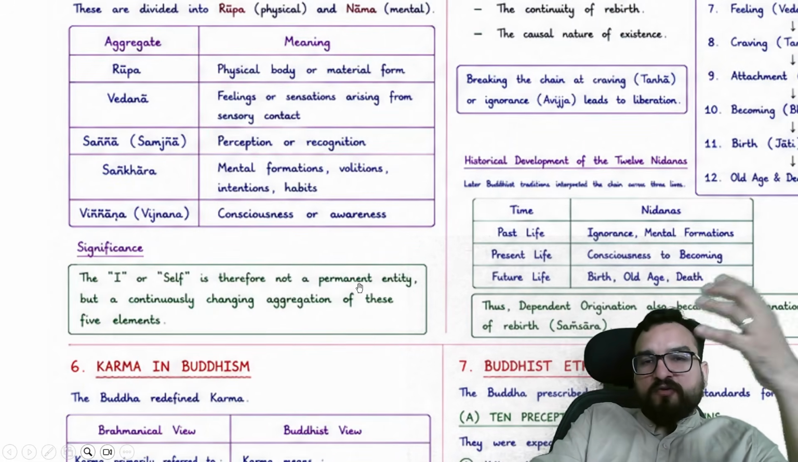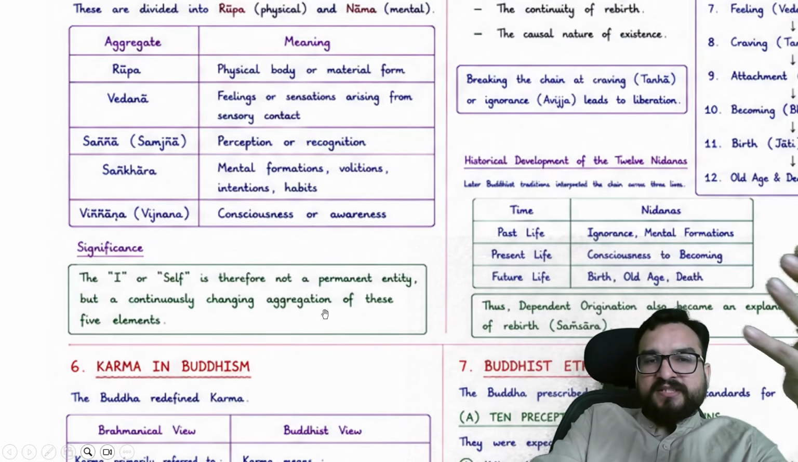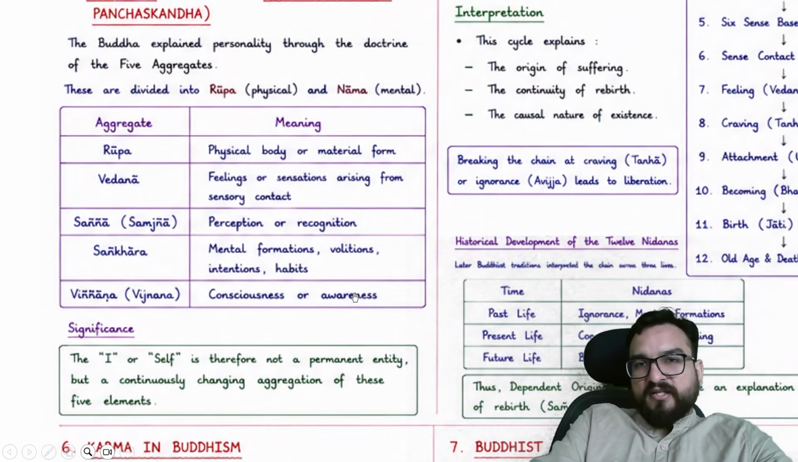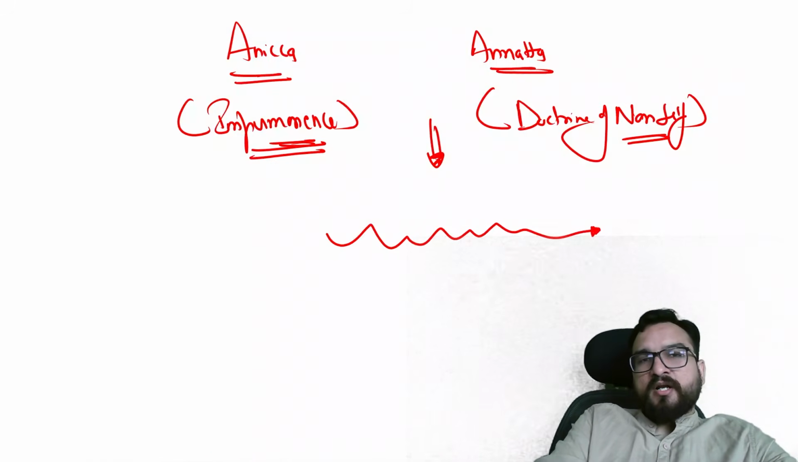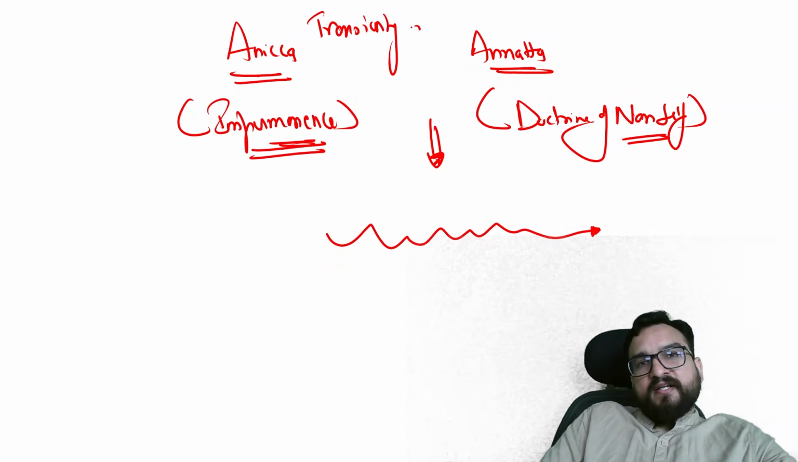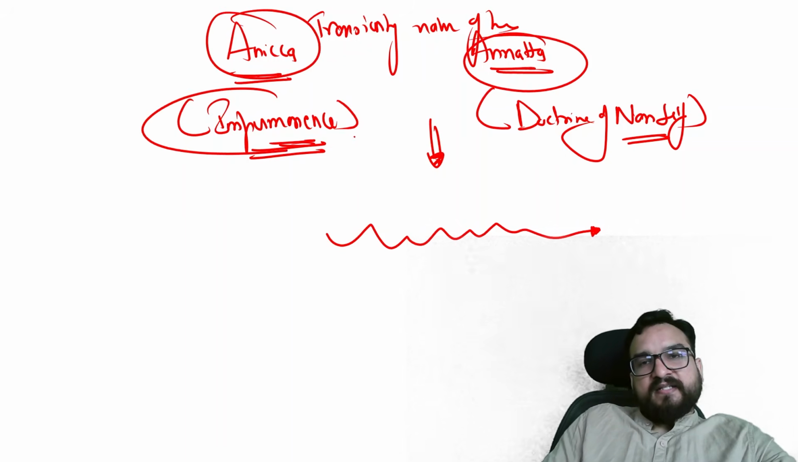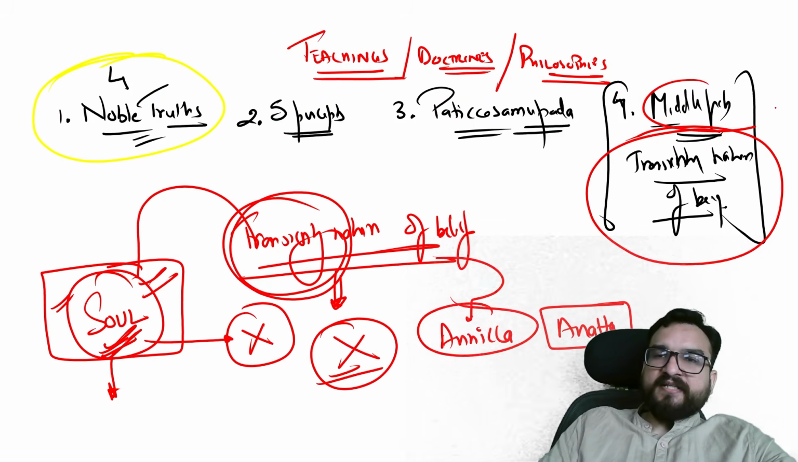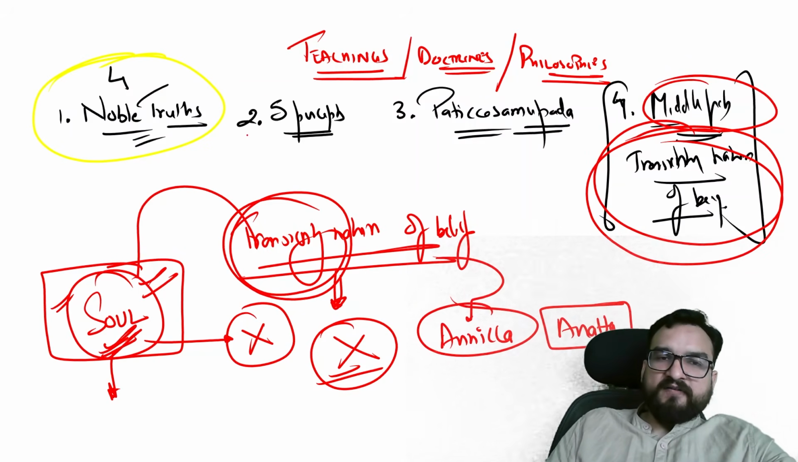I or self is therefore not a permanent entity but a continuously changing aggregation of these five elements. This is one thing you will be seeing. So this was your transitory nature of being, explained by Anicca and Anatta, that is impermanence and the doctrine of non-self. Okay, next you come to the middle path. I have explained to you the transitory nature of being. So the soul concept they will not be believing in.